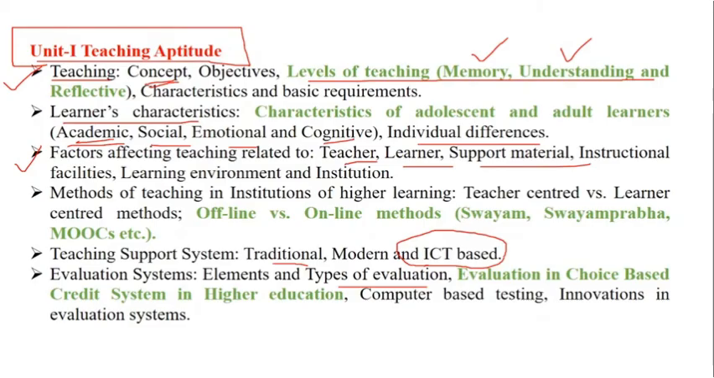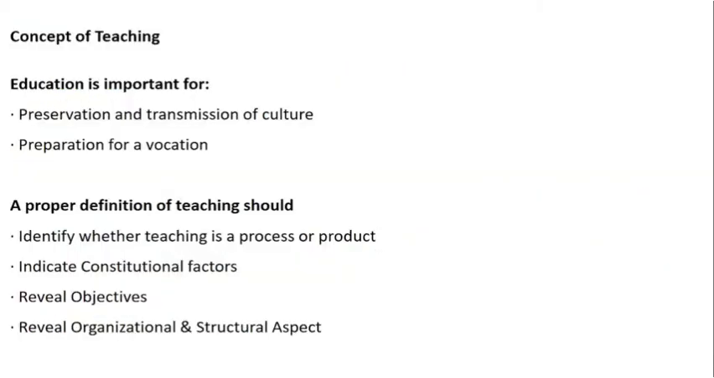Okay, we have some schedule. Let's follow that. So what comes first? Teaching, the concept of teaching. Basically, education is important not only for preservation and transmission of culture. When I say culture, that is a culture which talks about the academic point, which talks about the society, which talks about the learner characteristics, your emotions, and your cognitive ability. So the transmission of the culture is reflected from the education, and it also helps to prepare a student for different vocations, different disciplines.